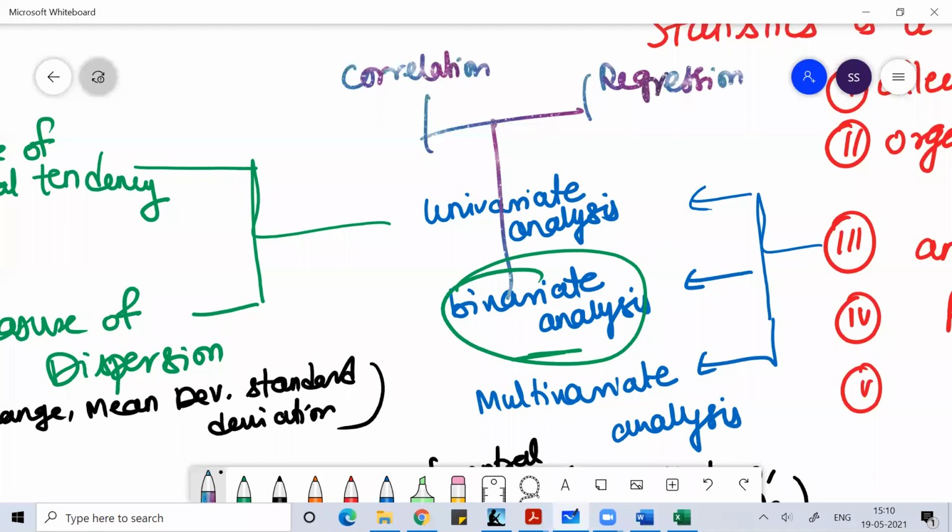Correlation is basically the relation between two variables which are mutually independent of each other, while regression is the relationship between two variables where one variable is dependent on another. For your BCA curriculum, only correlation is important; regression is not important.